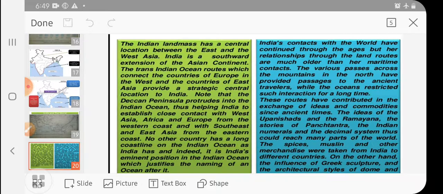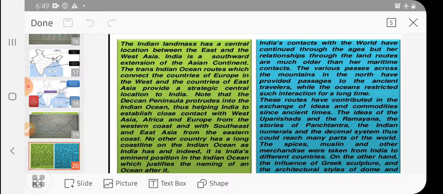So India's contact with the world has continued through the ages, but relationships through the land routes are much older than the maritime contacts. That means we had very good contact with other countries, not only today but in ancient times. The various passes across the mountains have been known.